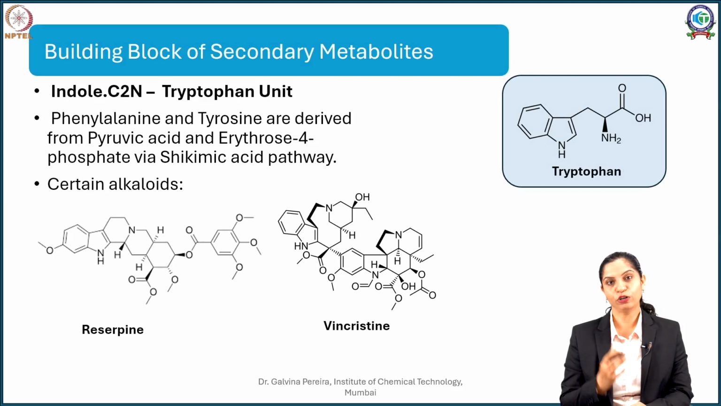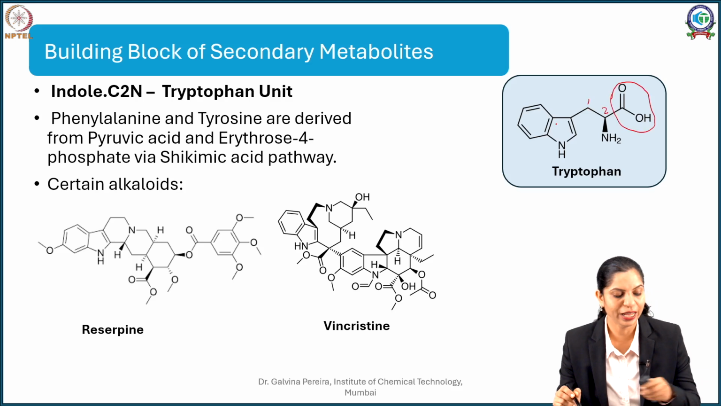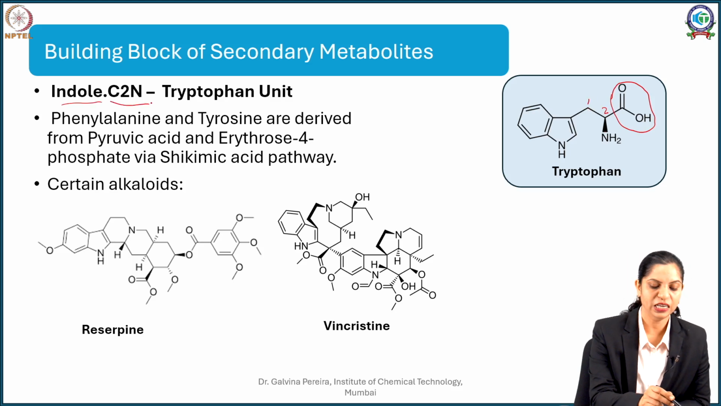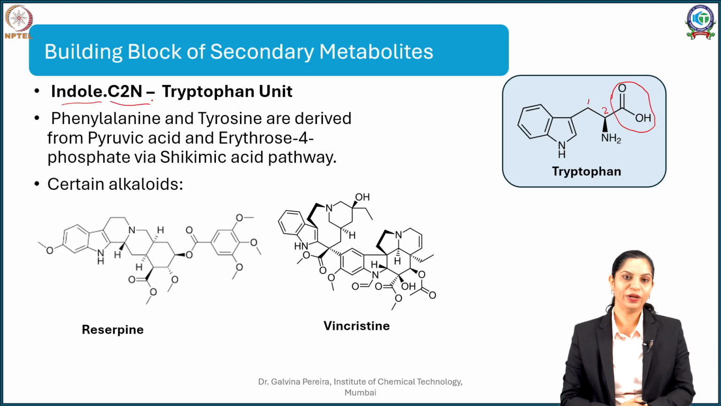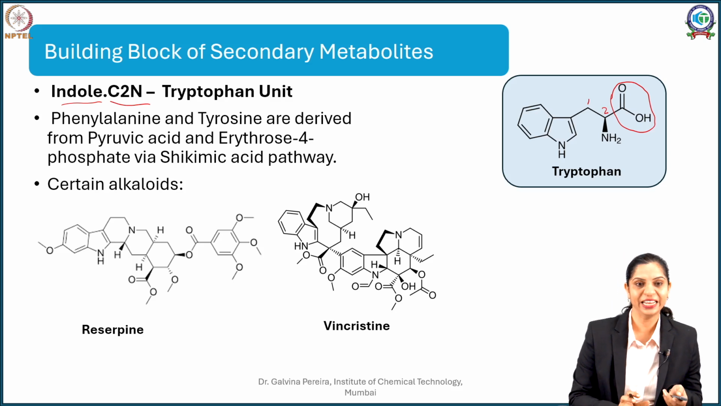Now what happens, out of the shikimic acid pathway you get one more amino acid which is tryptophan, and tryptophan contributes not only to the indole, that is your C6, but in addition to that you can still retain 2 carbons and a nitrogen. So imagine a decarboxylation happening, what I am getting is an indole plus a C2N. So indole plus C2N is a very big functionality which is present in certain alkaloids. Now these alkaloids are very big in their structure.